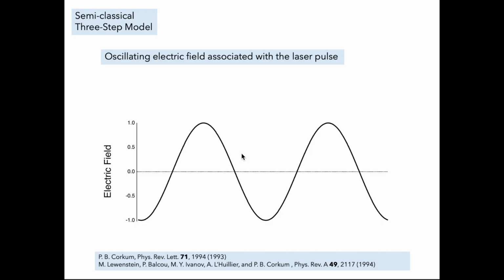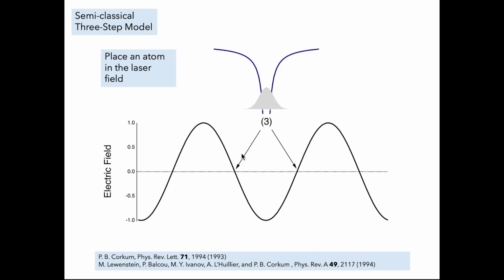Let's look at how that's generated. We're going to introduce here a simple semi-classical three-step model to describe what's going on. So we'll start off with the laser field. It has an oscillating electric field. And then we'll put an atom in this. Of course, at the nodes, there's no electric field strength, and so there is the atomic potential that's holding an electron inside of that potential well.